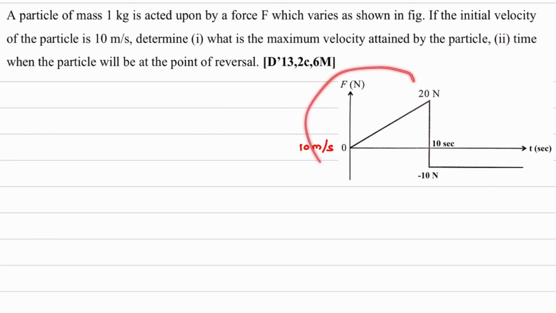Now if you see the diagram, where will be the maximum velocity attained? At this location, where the force is largest. So here velocity will be maximum. So we have to find velocity. Now how to solve this question? Second point we will see afterwards. How to solve this question? I'll write down the first point.